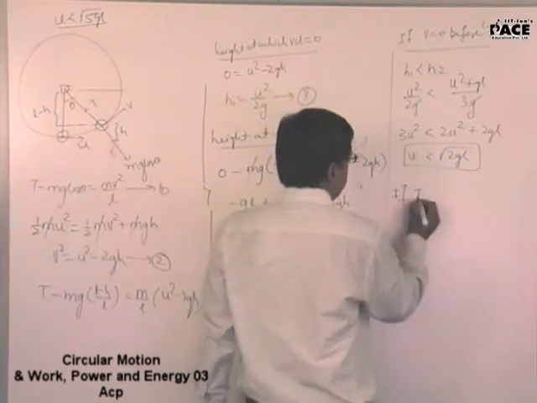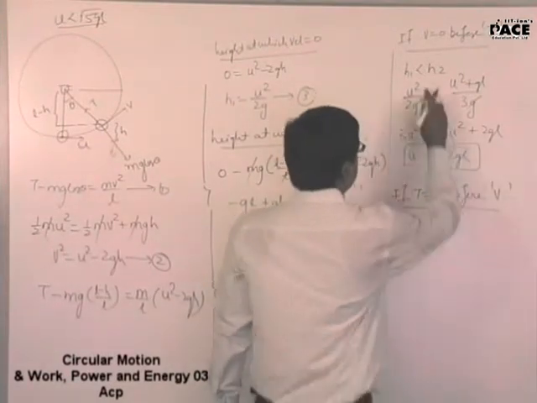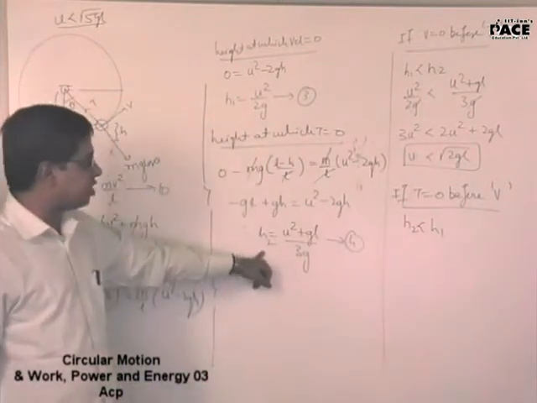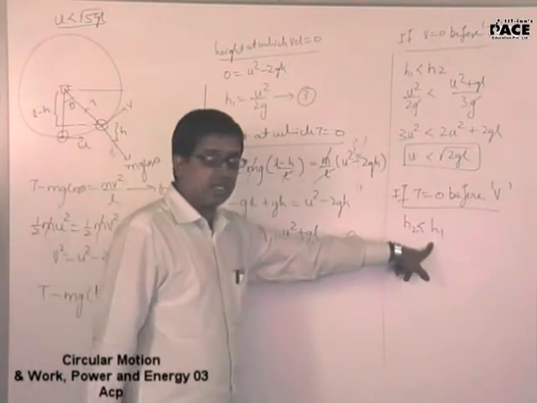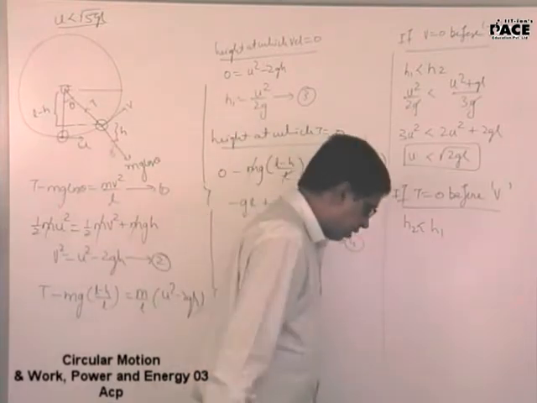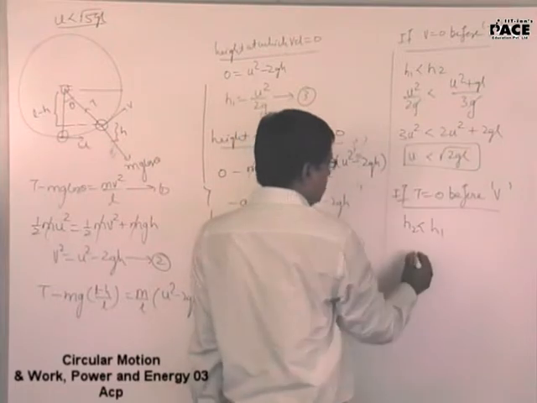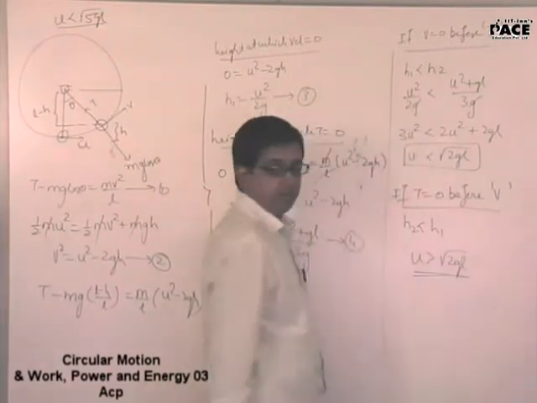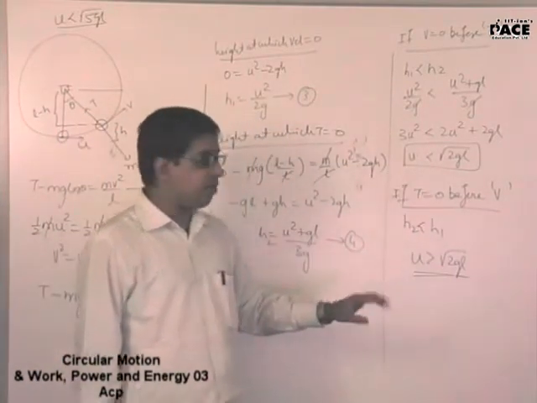So if tension becomes zero before velocity, that means h2 should be lesser than h1. This is the height at which tension becomes zero. This is the height at which velocity becomes zero. Let h2 be lesser than h1. If h2 is lesser than h1, the inequality will change: u should be greater than root over of 2gl. Yes, sir. So, finally what have we concluded?